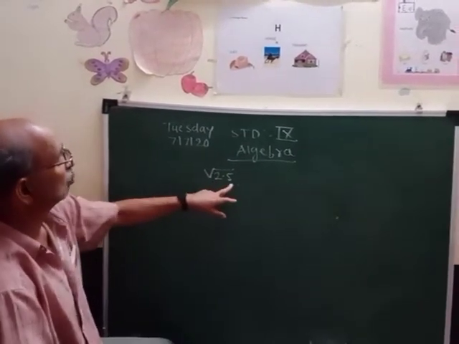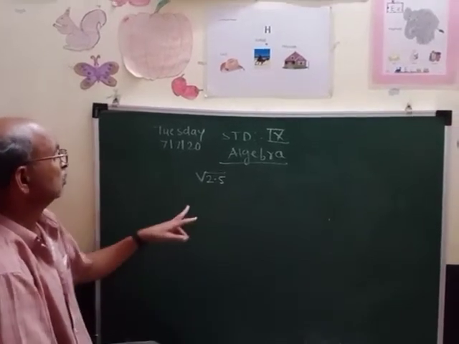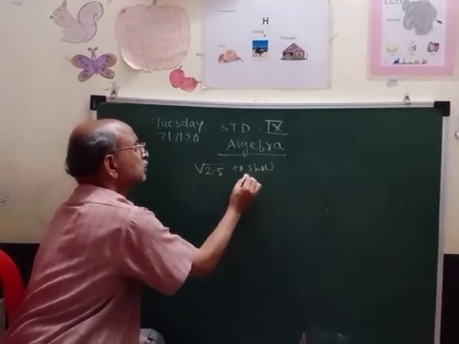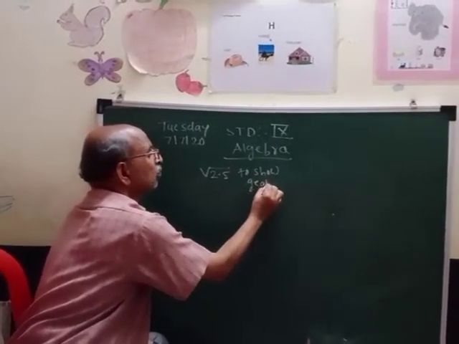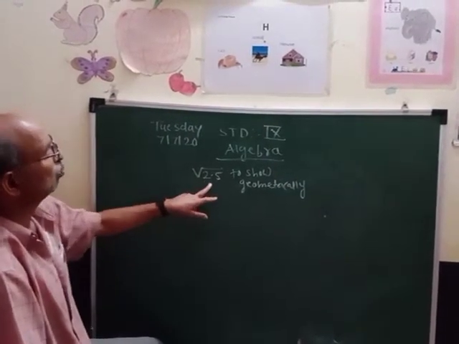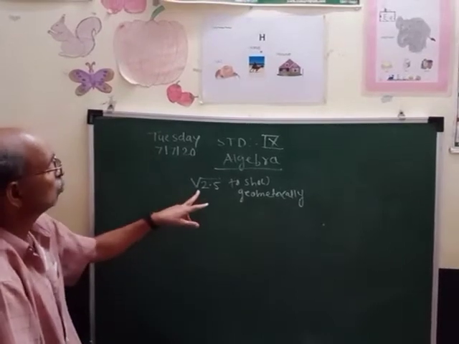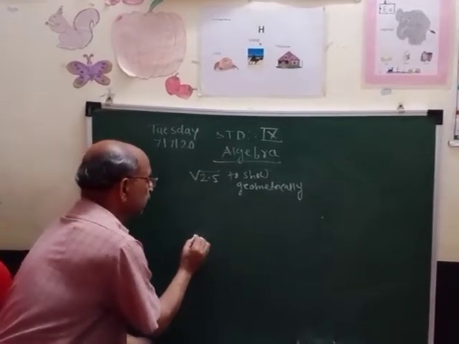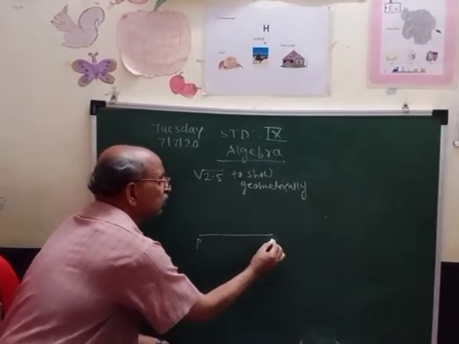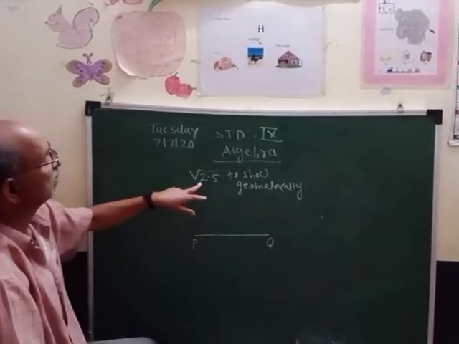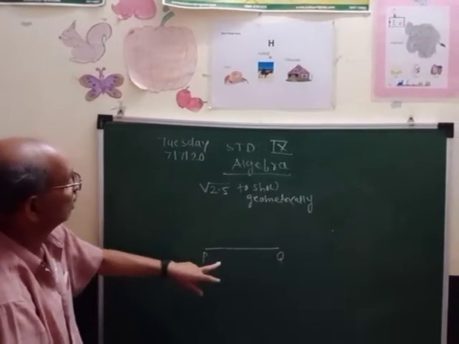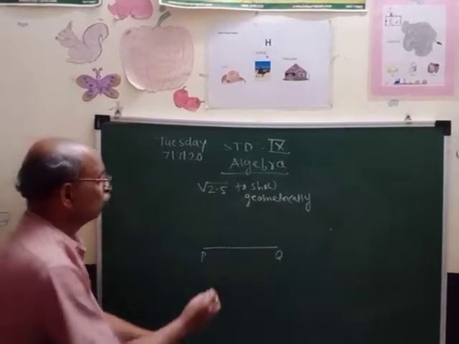We have to show geometrically the square root of 2.5. So first, to show root 2.5 geometrically, draw a 2.5 segment. Suppose this segment is PQ. First you have to draw a segment whose length is the number whose square root you want to show geometrically, so draw PQ as 2.5.